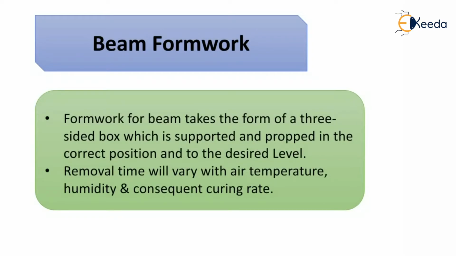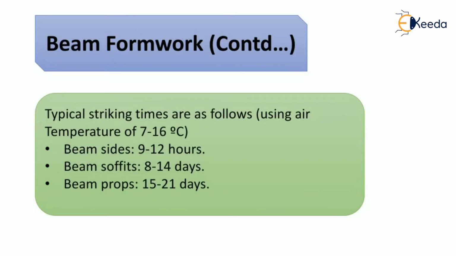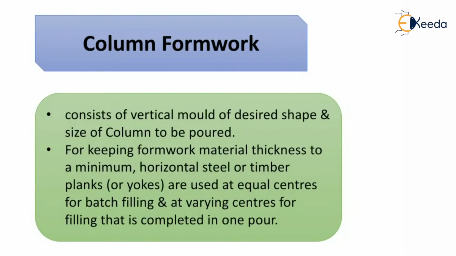The formwork for a beam takes the form of a three-sided box which is supported and propped in the correct position and to the desired level. Of course, the removal time will vary with air temperature, humidity and the curing rate. So these are the times required for removal of the formwork. For the beam sides, it is 9 to 12 hours. For the beam soffits, it is 8 to 14 days. And for the beam props, it is 15 to 21 days.